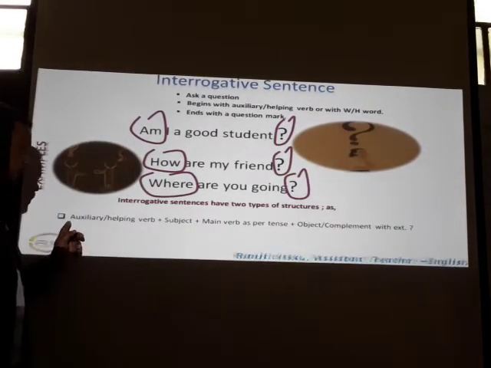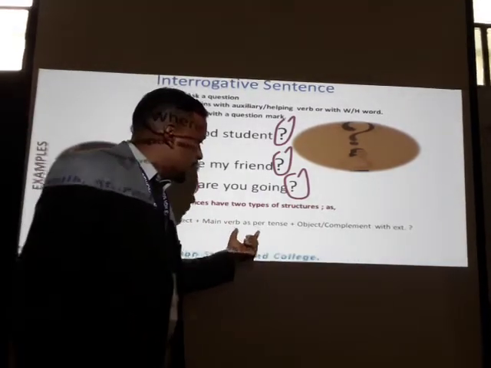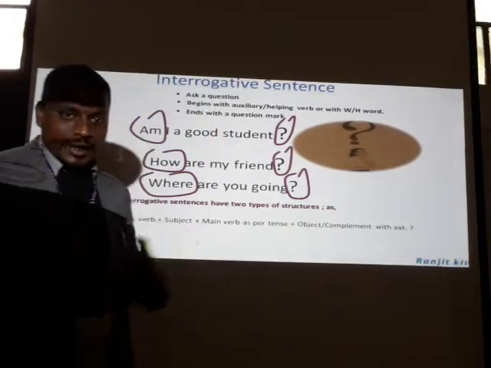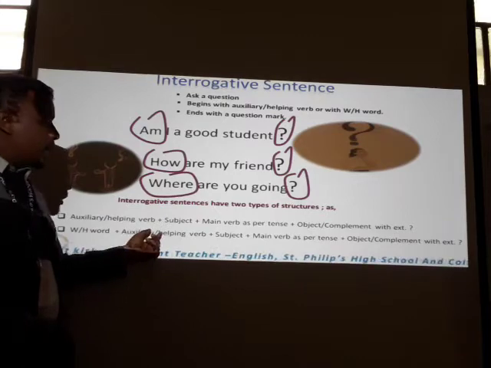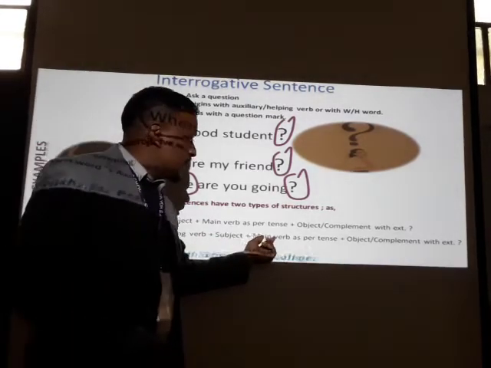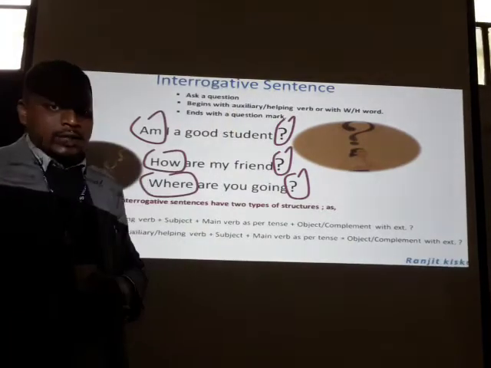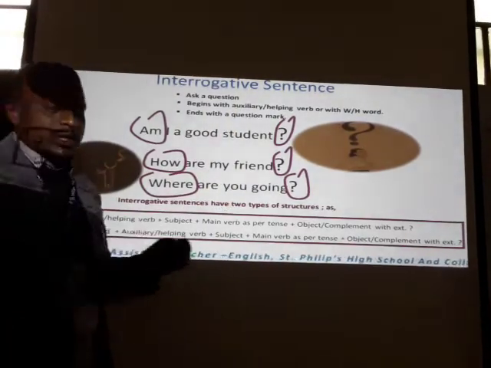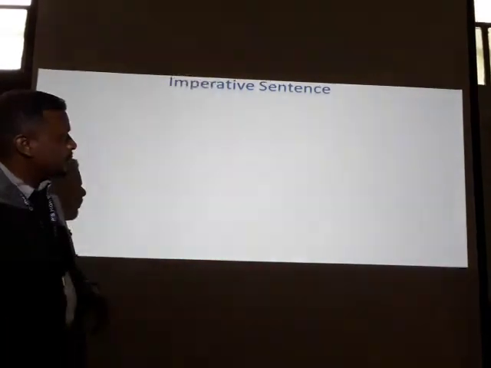The first type is auxiliary or helping verb, then subject, then main verb as per tenses, then object or complement with extension. And the second type of structure is WH word, auxiliary verb, subject, main verb as per tense, and object or complement with extensions. So, dear learners, these two are the structures of interrogative sentences. You must note it down.